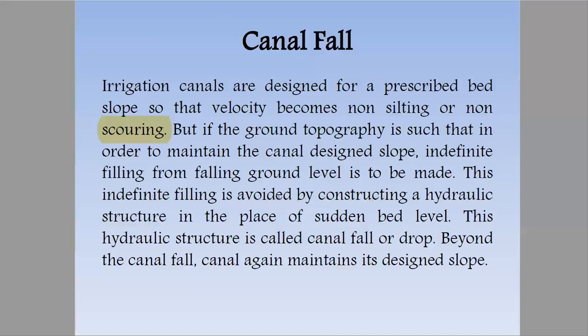This indefinite filling is avoided by constructing a hydraulic structure in place of the sudden bed level change. This hydraulic structure would be the canal drop or canal fall. Beyond the canal fall, the canal again maintains its design slope.